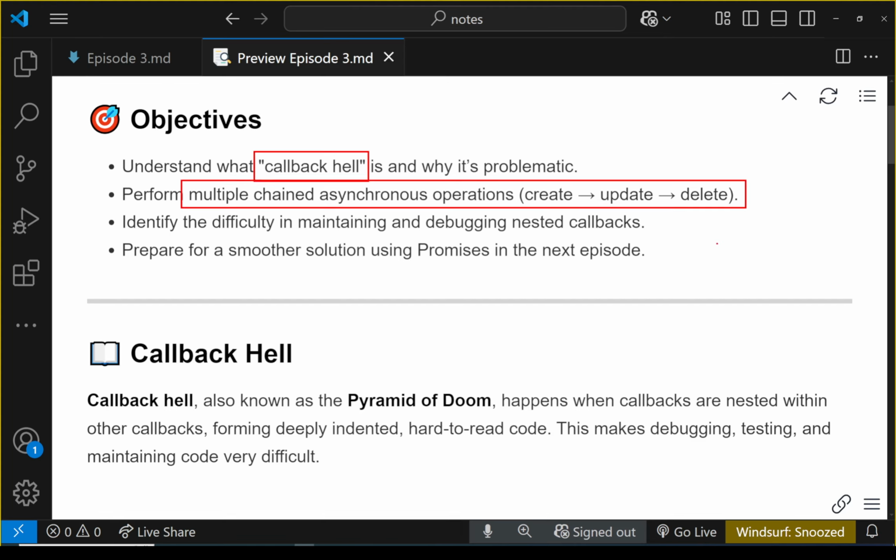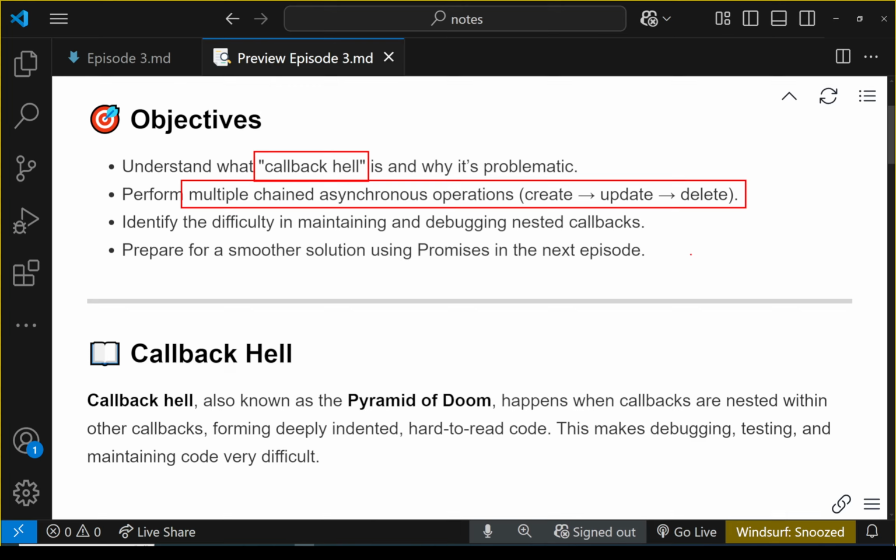So the problem of callback hell, or the pyramid of doom, starts to appear when you want to chain multiple asynchronous operations together. So for example, you want to create a task in our backend API, right? And after the creation is complete, you want to call another callback, which is going to update a task. And after that update is complete, you're going to call yet another callback to delete a task. So when you chain multiple asynchronous operations together, that problem, callback hell, will start to appear.